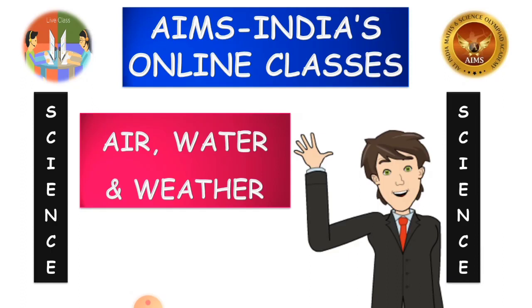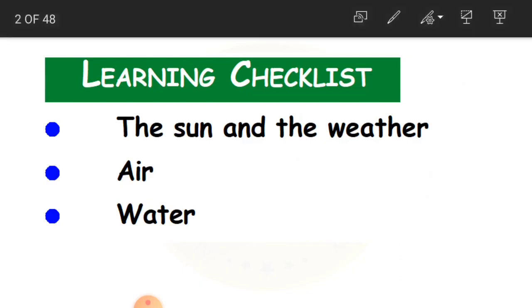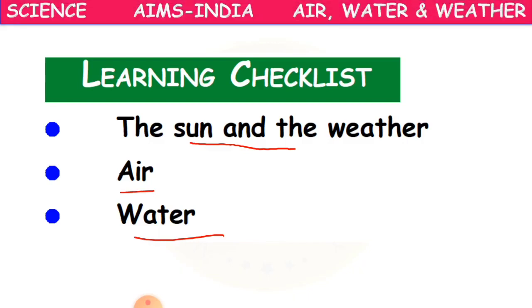Today from our science subject, we are going to learn about air, water and weather. Okay children, so this is a new chapter: air, water and weather. We are going to learn about these things in our session. Before learning, let's check what we are going to learn. We'll be learning about the sun and the weather, and about the air and also the water. Clear children? These are the topics we are going to know.